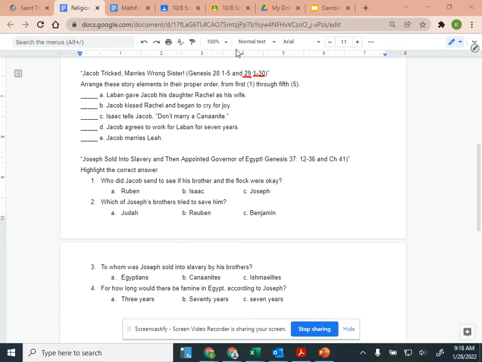So Jacob said to Laban, "How could you do this to me? Was it not for Rachel that I served you? Why did you deceive me?" So Jacob didn't check to make sure that it was Rachel that he was marrying. I don't know, maybe her face was covered, maybe the lights were off when they got married. I'm not sure, but for some reason, he didn't realize that he was marrying Leah instead of Rachel.